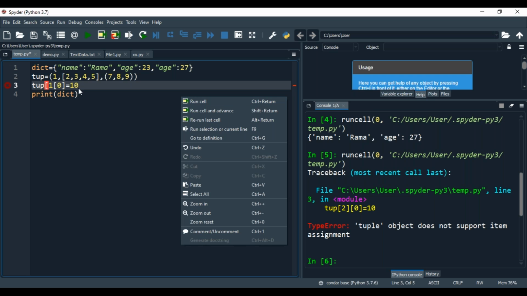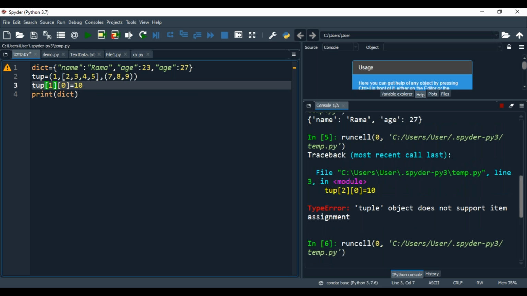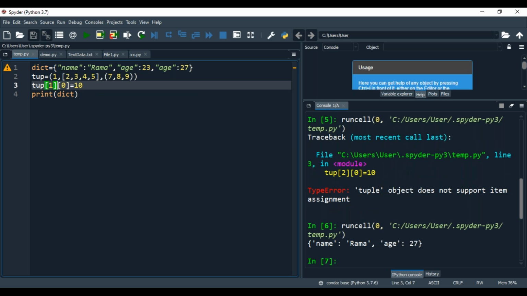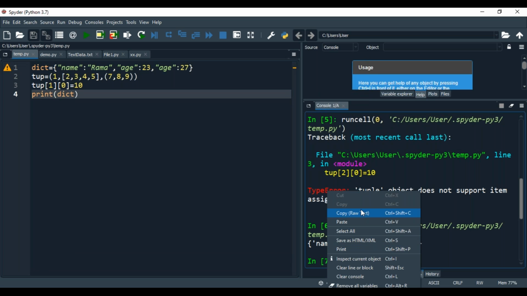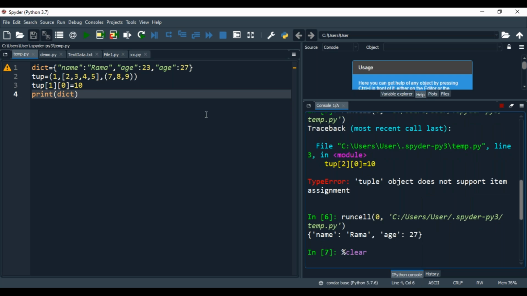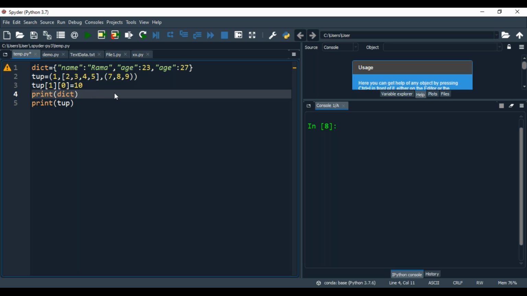See, you can assign, you can change. See, the output will be there. What output will come? Print TUP. Now you'll get the answer.